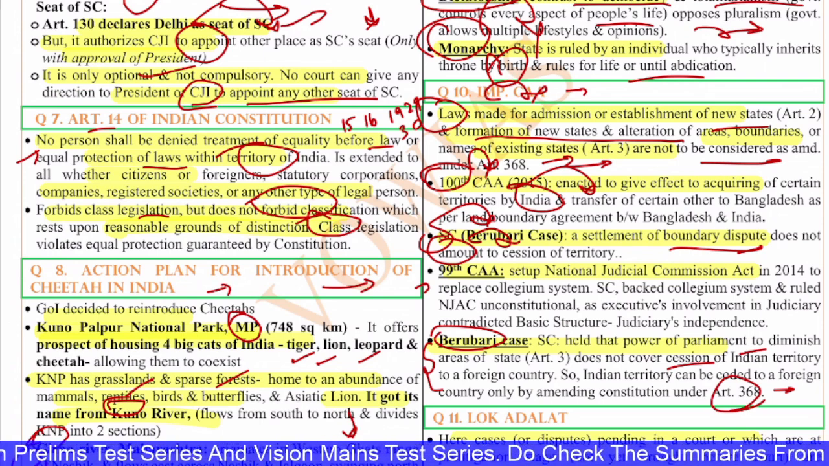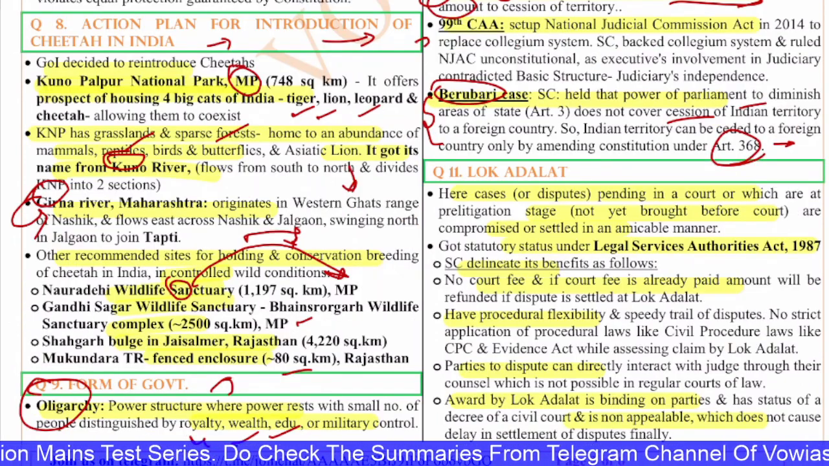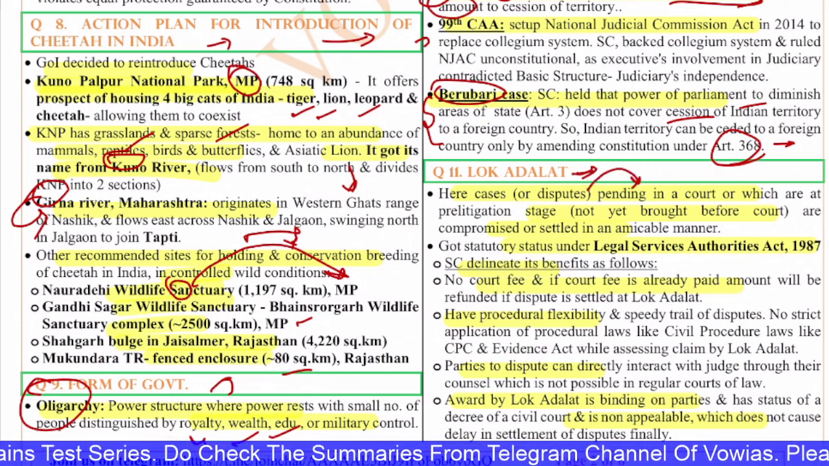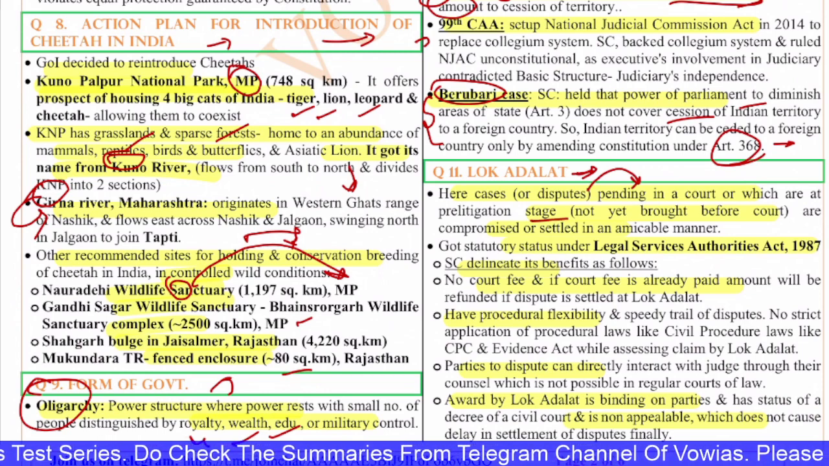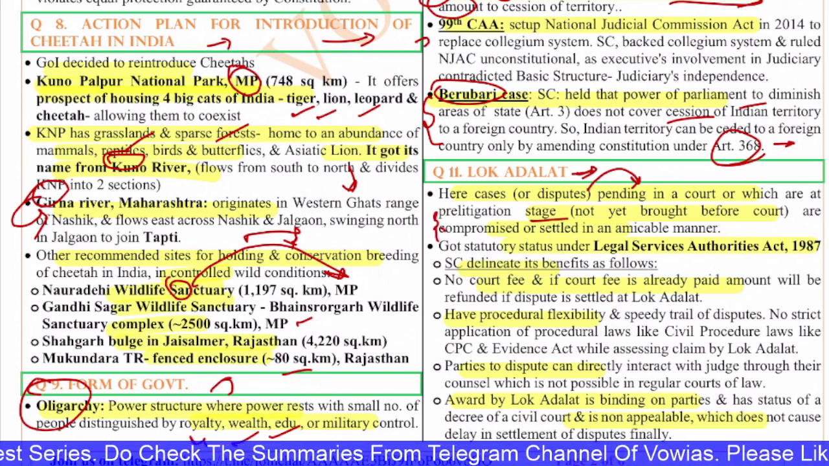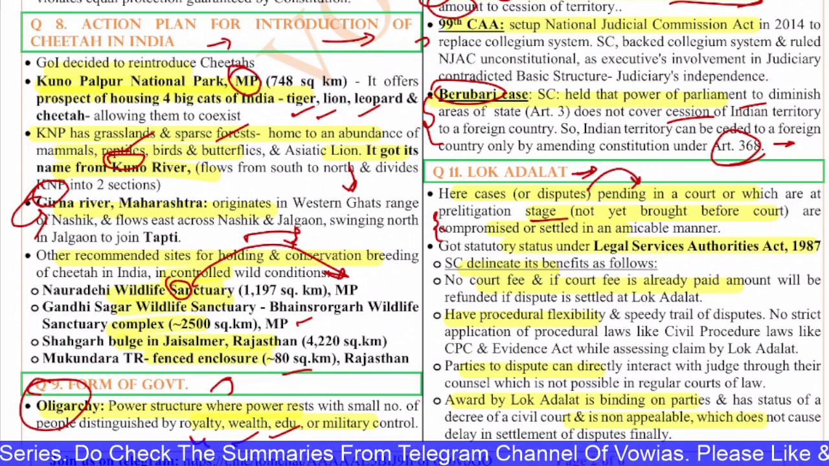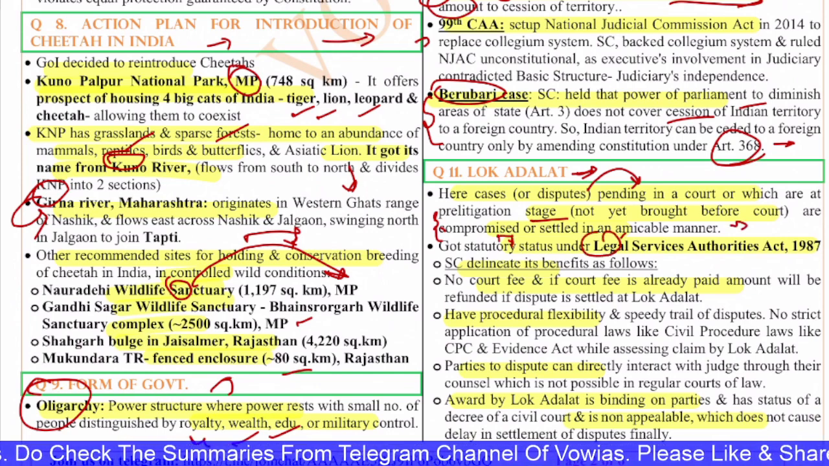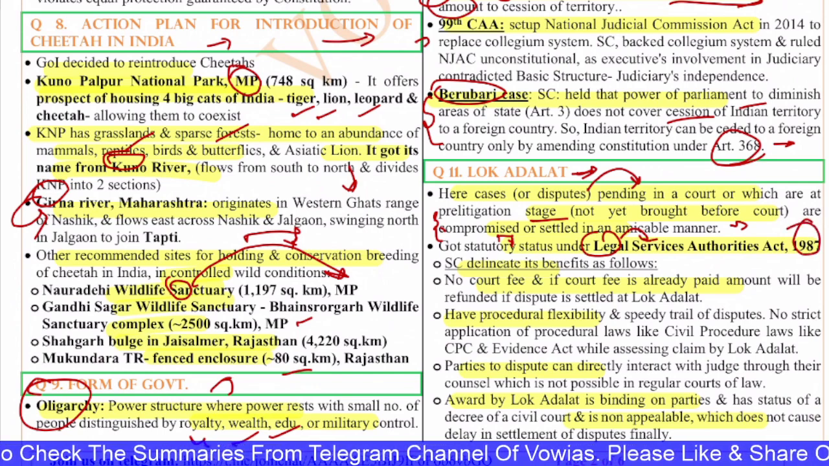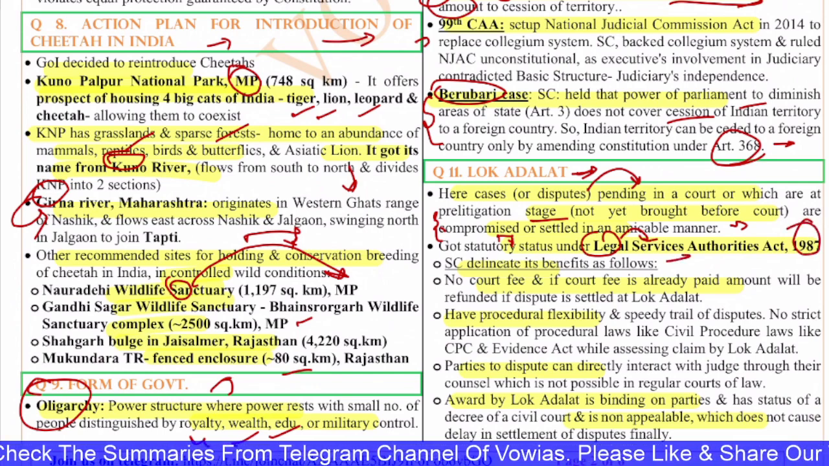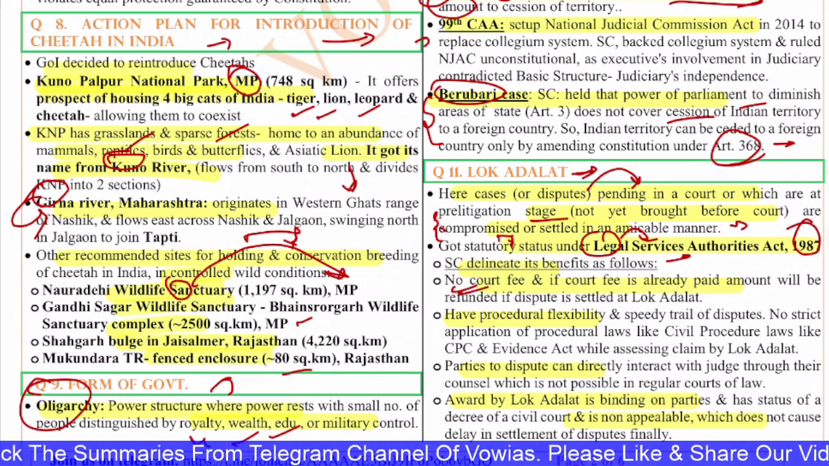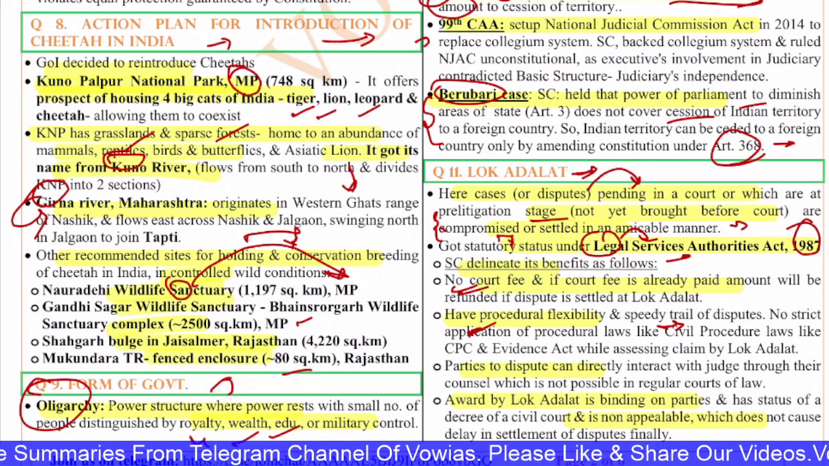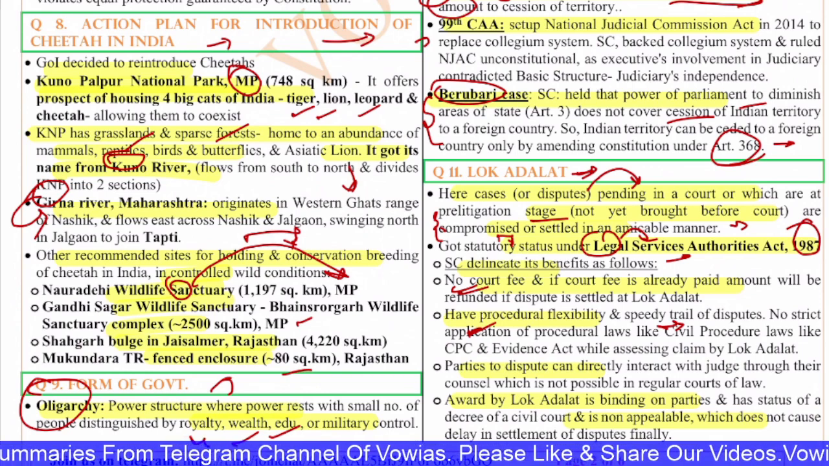Right. The next one is Lok Adalat. Here, the cases or disputes pending in court, or which are at the pre-litigation stage and not yet brought before the court, are compromised and settled in an amicable manner. It got statutory status under the Legal Services Authorities Act 1987. The Supreme Court delineated its benefits as follows: no court fee, and if court fee is paid, it will be returned. Procedural flexibility is there, to ensure speedy trial of disputes.